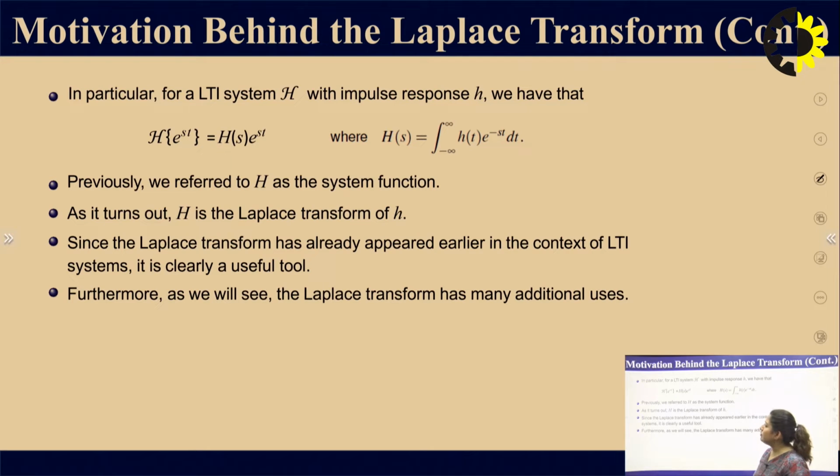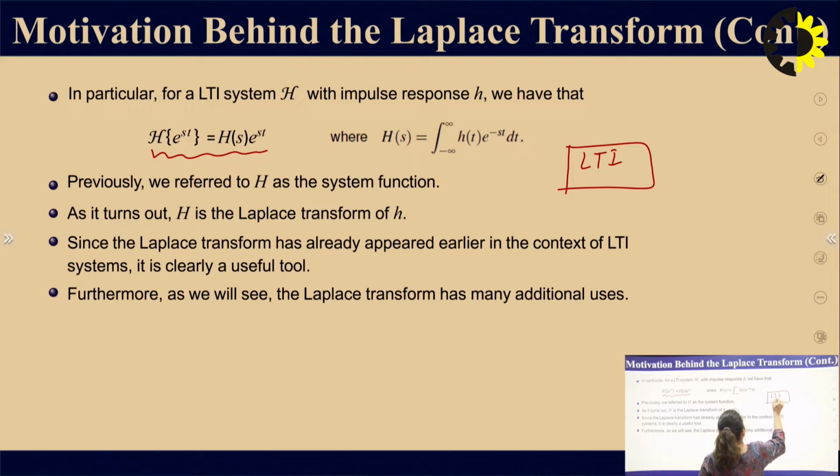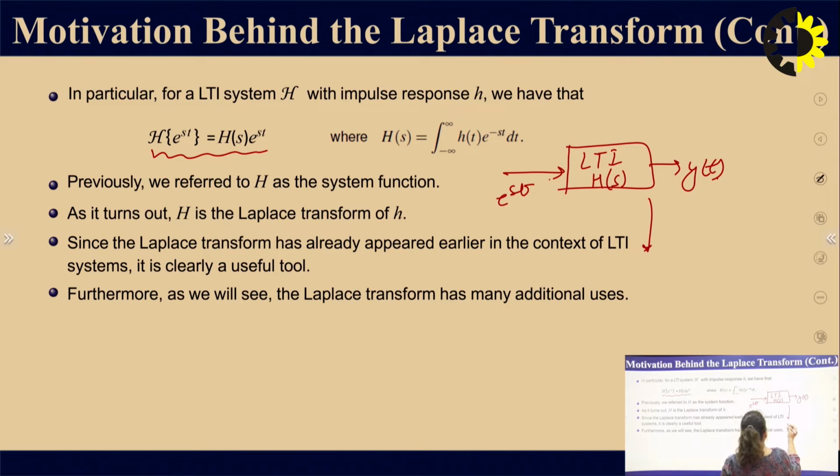We can see from the equation itself that we have an LTI system, which you can draw with a transfer function H(s). As input we use e to the power st, and the output is y(t). In the time domain, the output is y(t) equal to x(t) convolved with h(t).